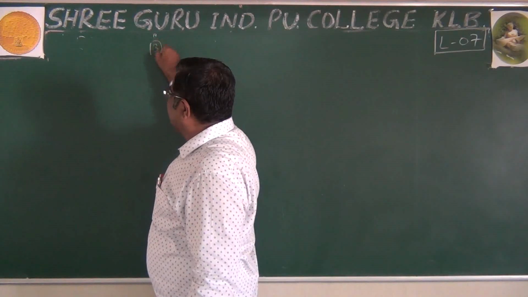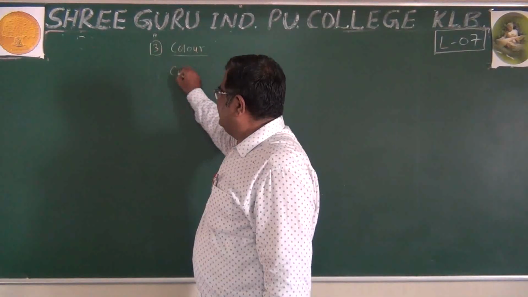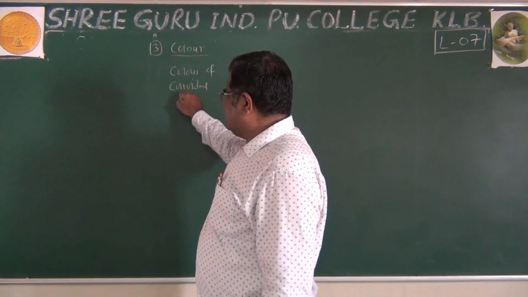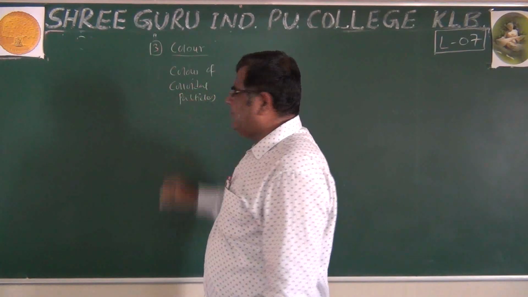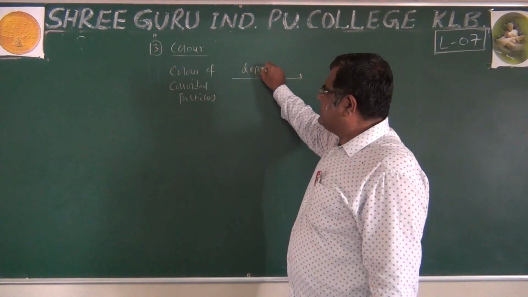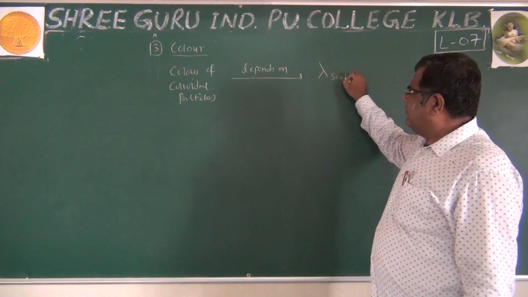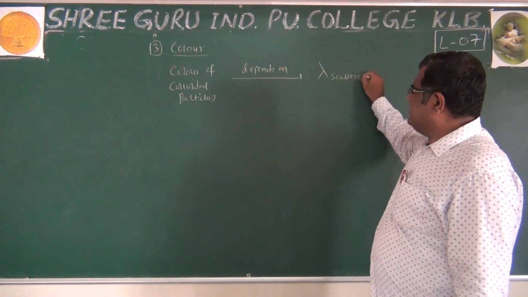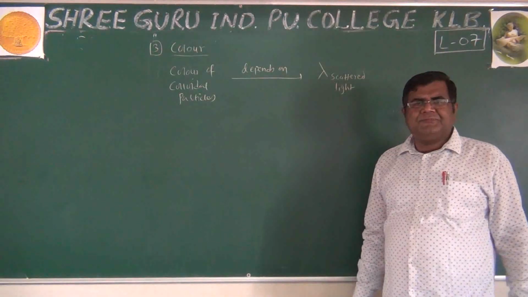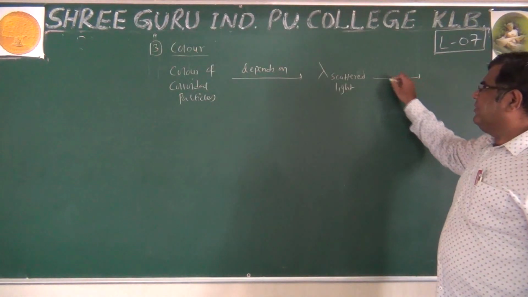Now, the next property is the color. We can say the color of colloidal particles depends on the wavelength of scattered light, because every wavelength corresponds to a particular color. V, I, B, G, Y, O, R. You know that. And this wavelength again depends on,